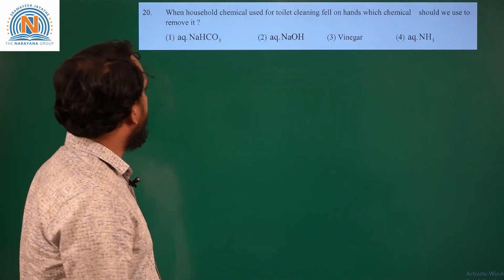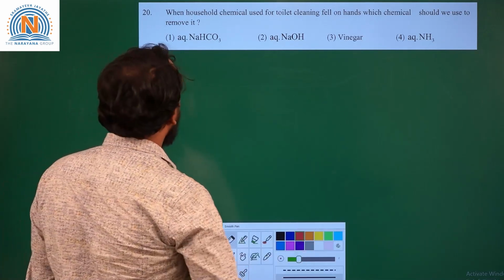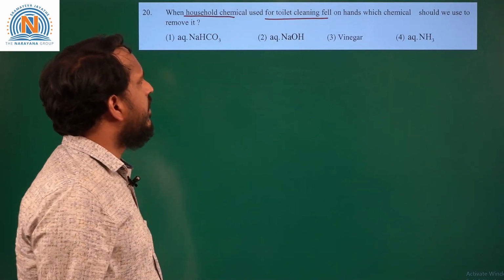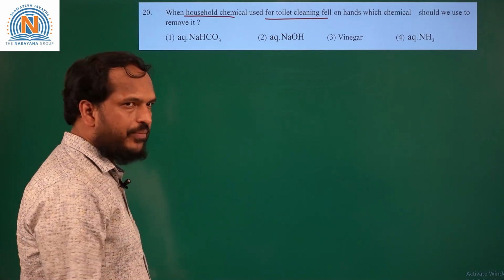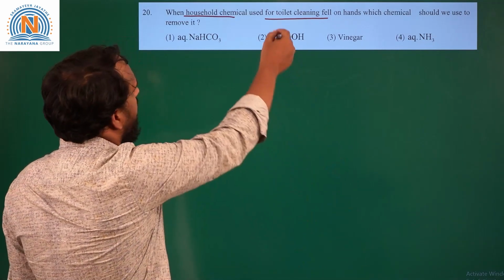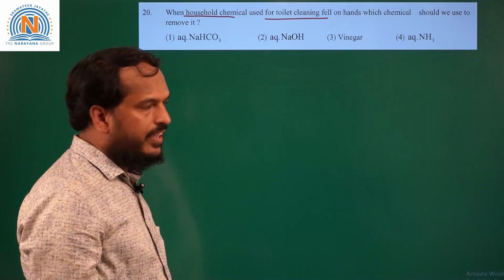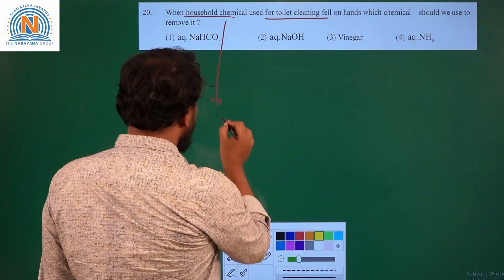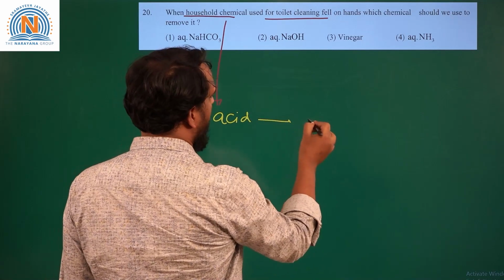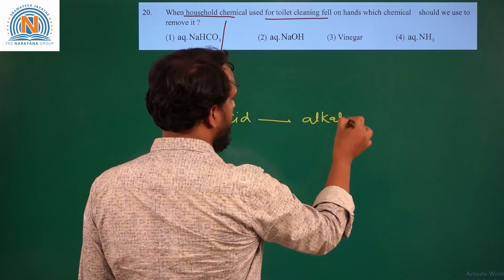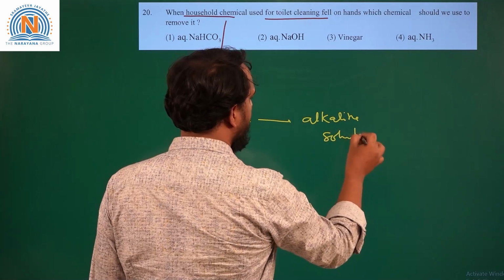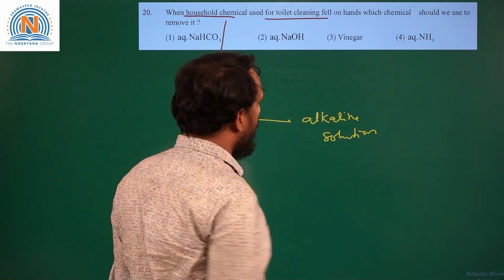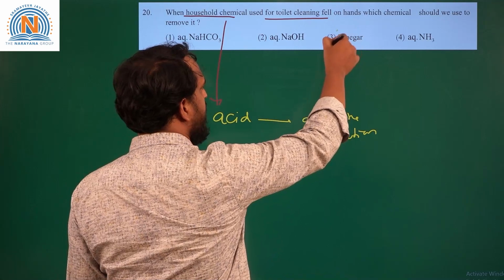Next question is, when household chemical used for the cleaning fell on hands, which chemical should be used to remove it? So, this household chemical which is used for the cleaning will have the acid. So, to neutralize the acid, we should use the alkaline solution. So, here the alkaline solutions are NaHCO3, NaOH and ammonia. Vinegar is acetic acid, it is acid, it should not be used.